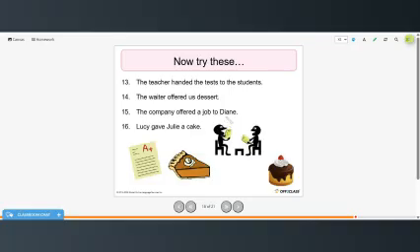The company offered a job to Diane. So job is the direct object. Diane is the indirect object. So a job was offered to Diane by the company. Diane was offered a job by the company. Lucy gave Julie a cake. Cake is the direct object. Julie is the indirect object. So a cake was given to Julie by Lucy, or Julie was given a cake by Lucy.